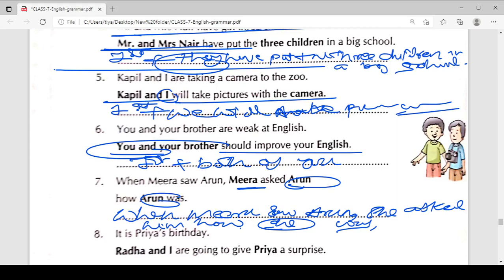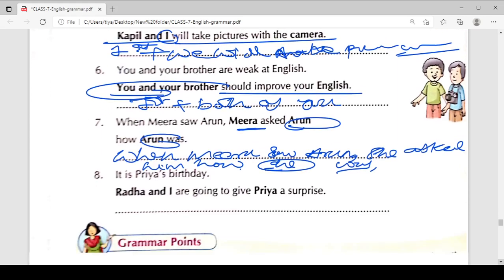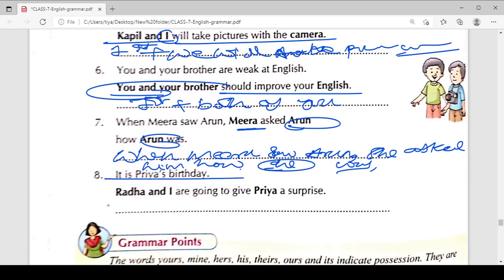Now just have a look at another example. It is Priya's birthday. Okay, Radha and I are going to give Priya a surprise. So you can say, just write the first sentence as it is.